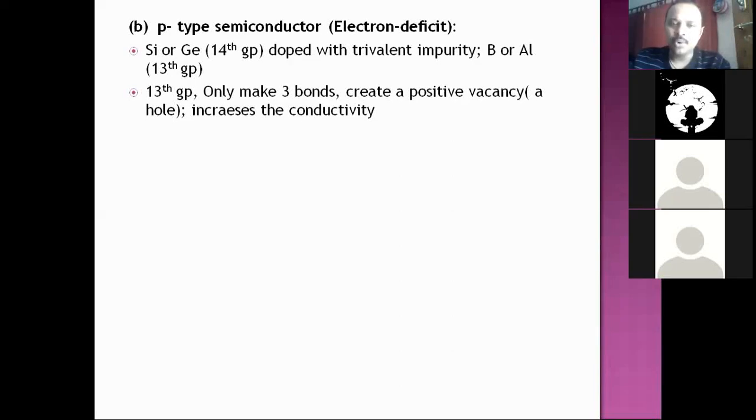What does this positive hole do? It will attract the electrons of the neighboring bonds. Neighboring bonds will rupture. Electrons migrate into the positive hole. This kind of process will also add to the overall conductance. Thereby, P-type semiconductor being extrinsic has more conductance than intrinsic semiconductor.